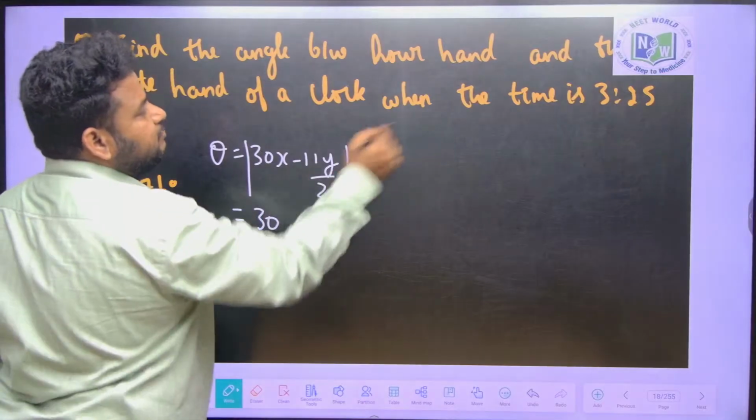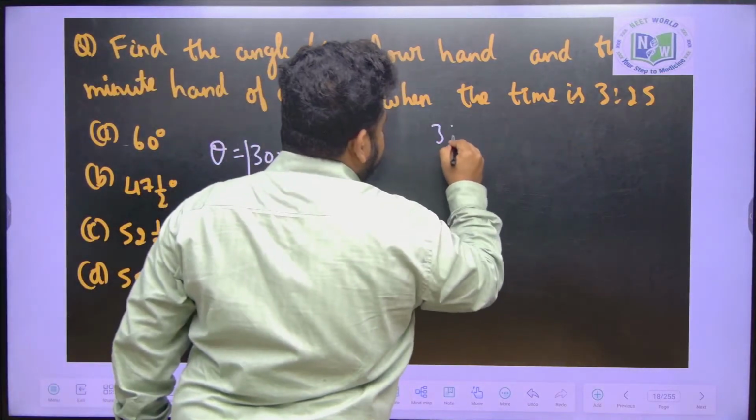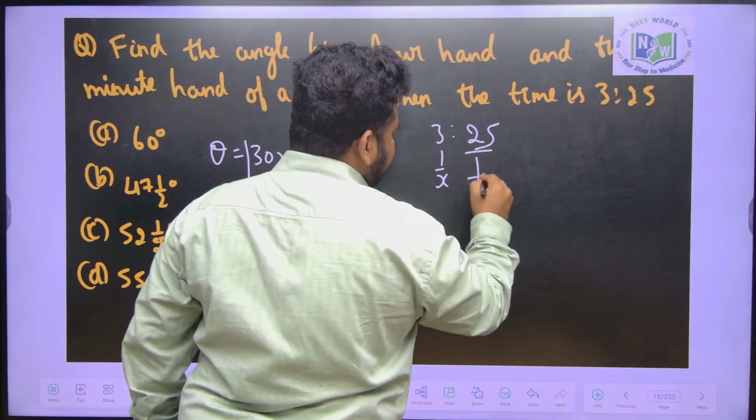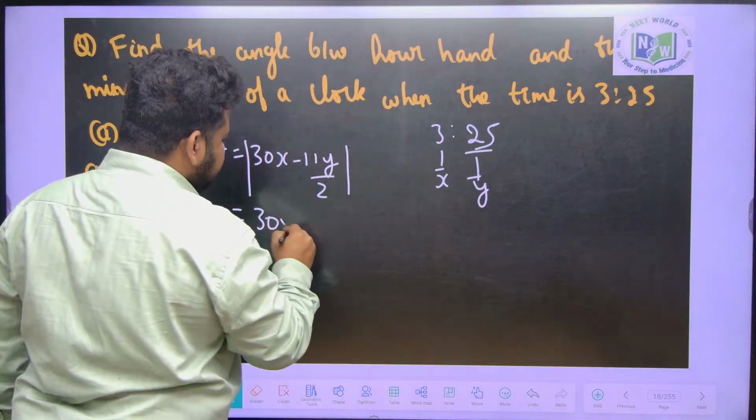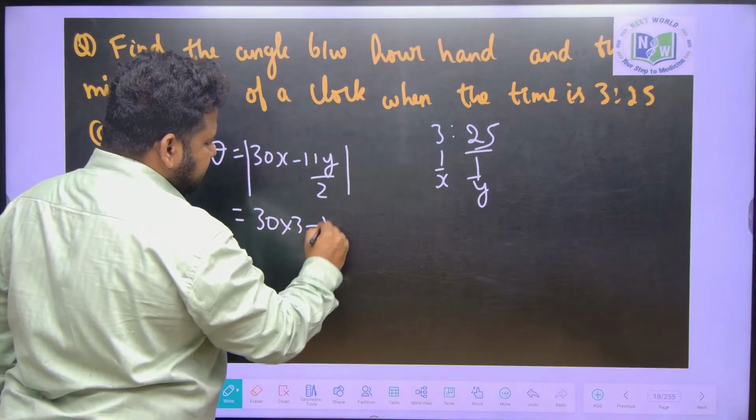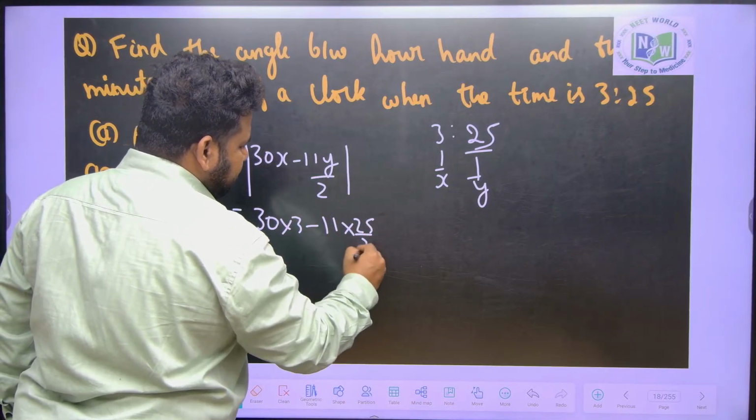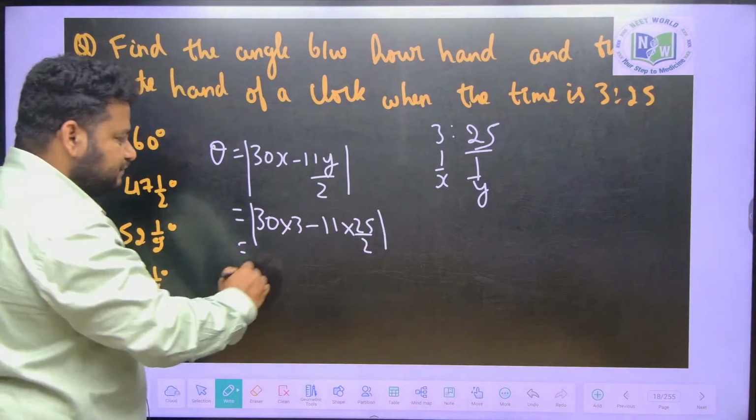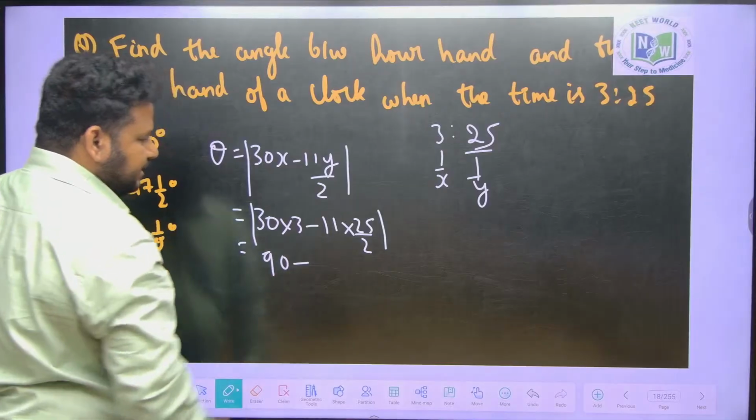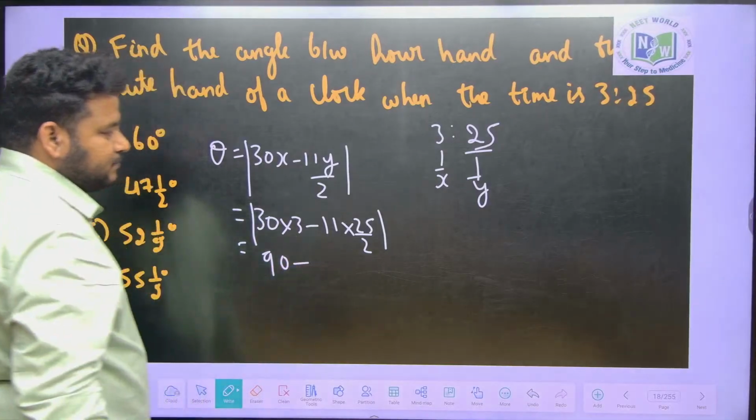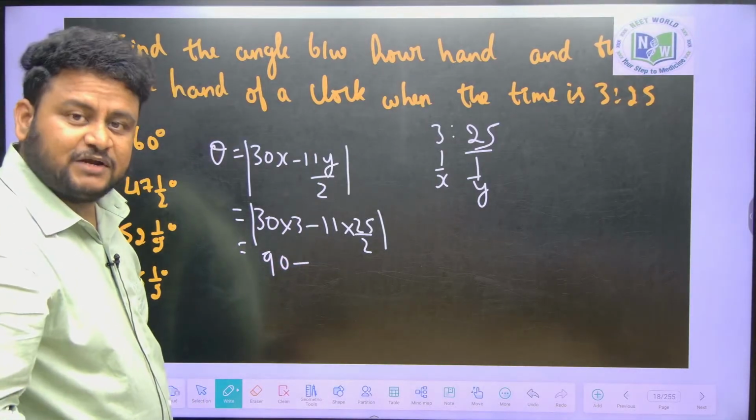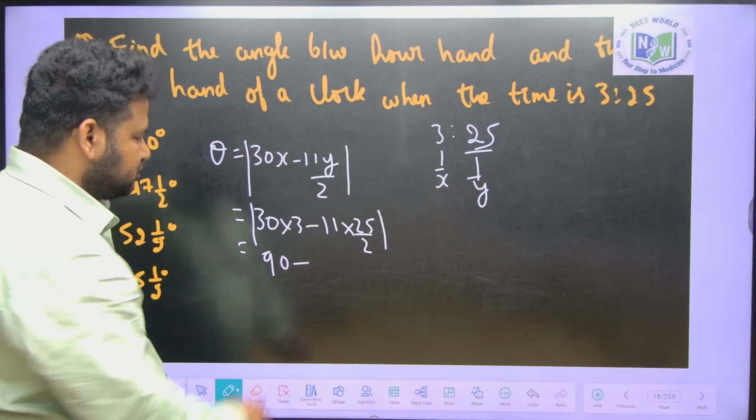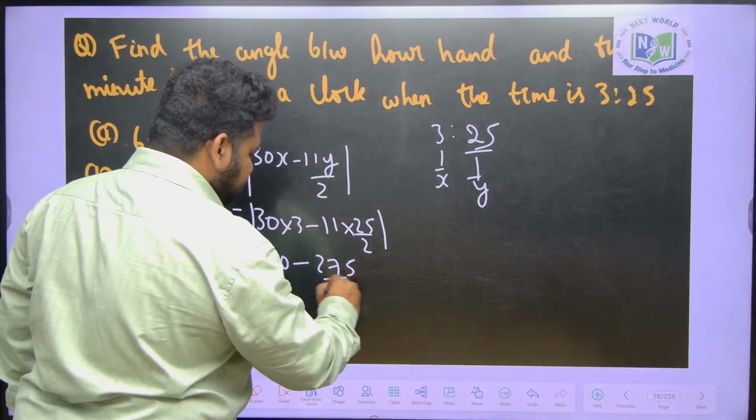See here, the time is 3:25. So the hour is x here, and this is x, this is y. So this will become 30 into x, which is 3, minus 11y by 2, that is 11 into 25 by 2. Within the modulus, 30 into 3 is, 3 3s are 9, 90, minus 25 into 11. 25 into 10 is 250 plus 25 is 275. So 275 by 2. See how you will find out? 275 by 2. So this will become what?